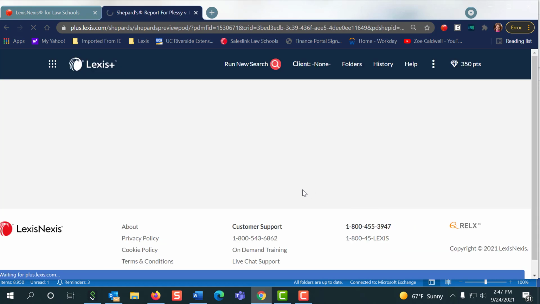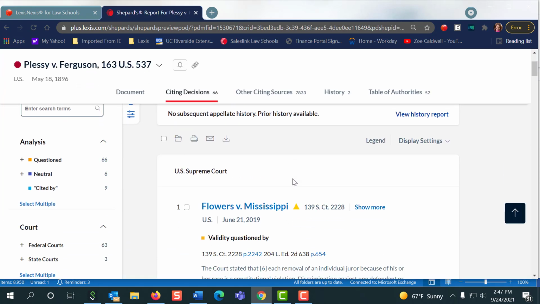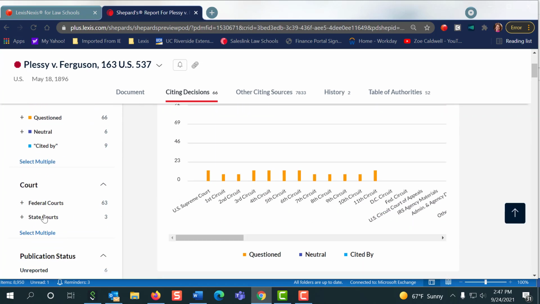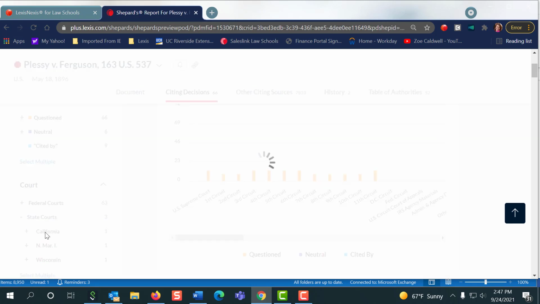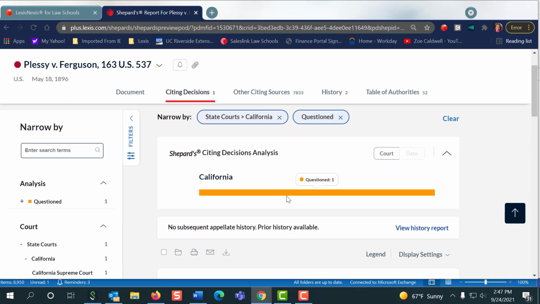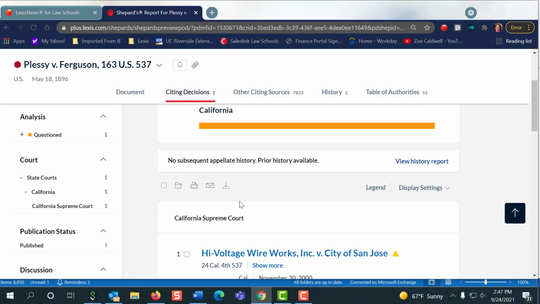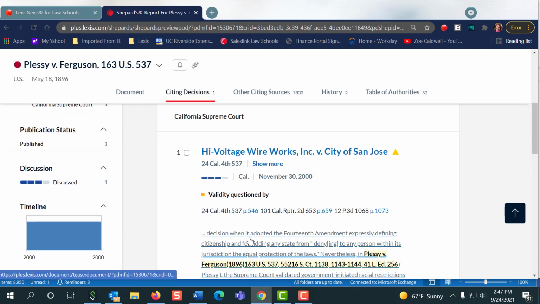So when we click questioned, the next thing we want to do is, well, are they questioning it for my jurisdiction, right? Because I don't care if it's from another jurisdiction. So we come down and we see, okay, what courts? Well, we got one from California, and we need to find out, well, what did the California court say? Well, there is one California case out there that's questioning the validity of our case. So now, of course, I need to link out using this link, read and find out why it's questioning it.